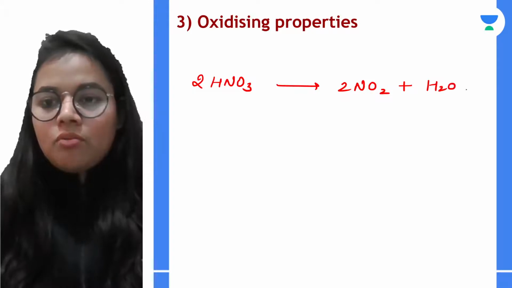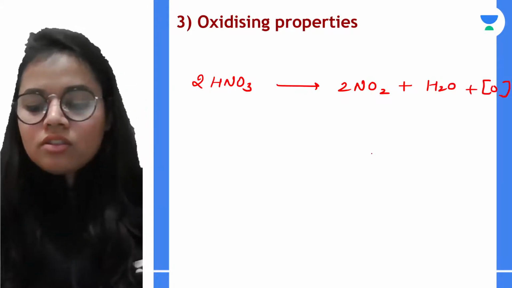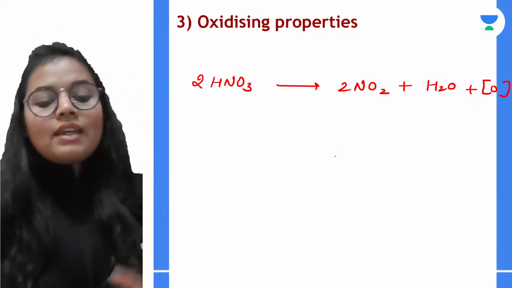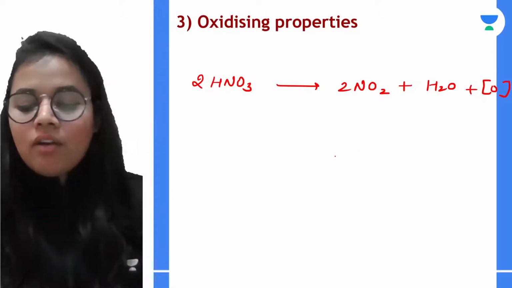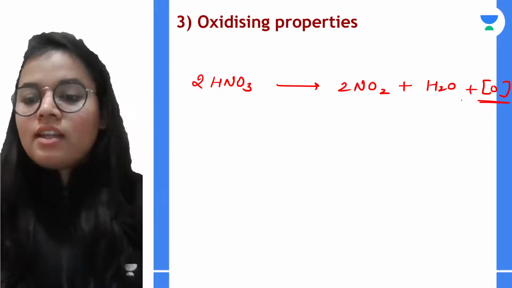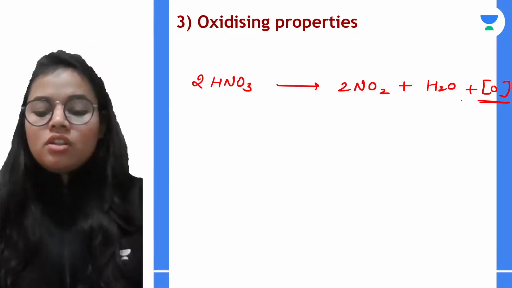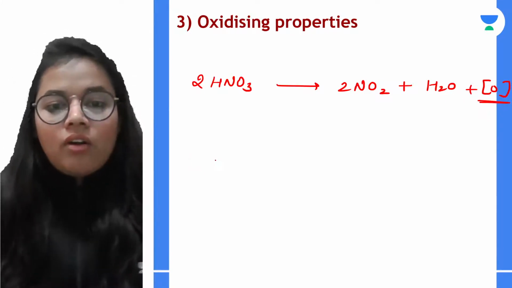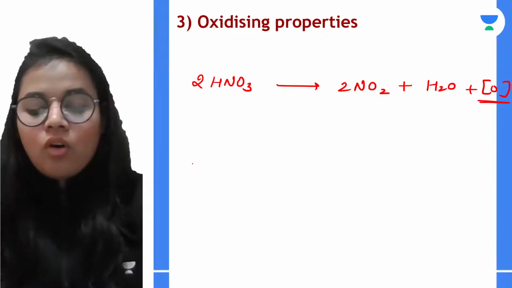It first of all decomposes and it gives the nascent oxygen. Okay, so we can say nitric oxide is a very powerful oxidizing agent. Okay, and nascent oxygen is formed on decomposition. Okay, all right. After that, action on non-metal.